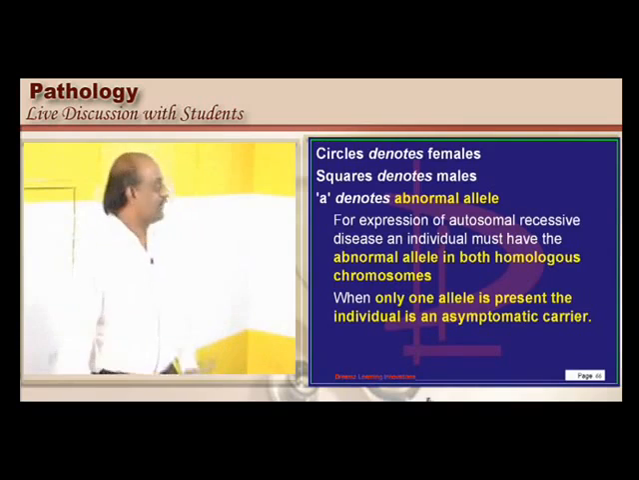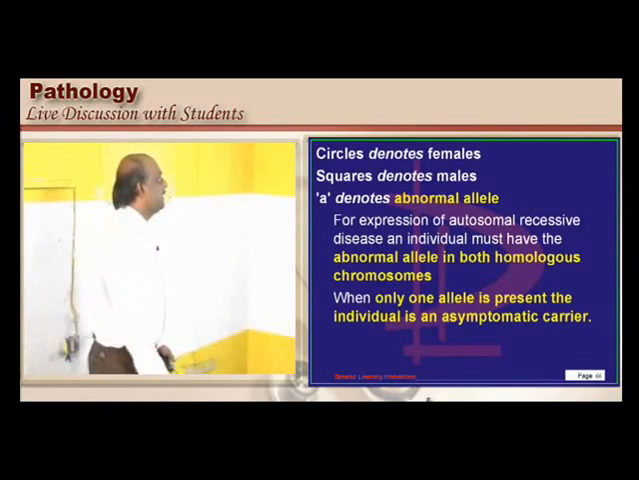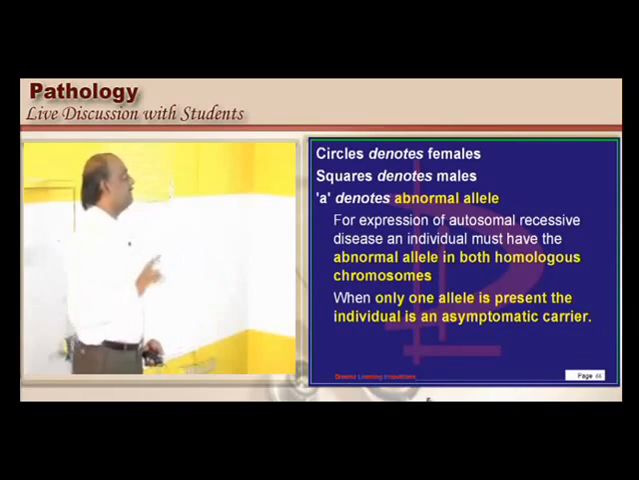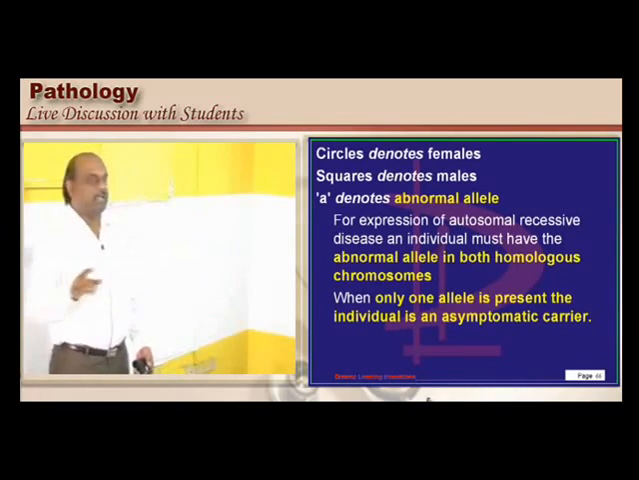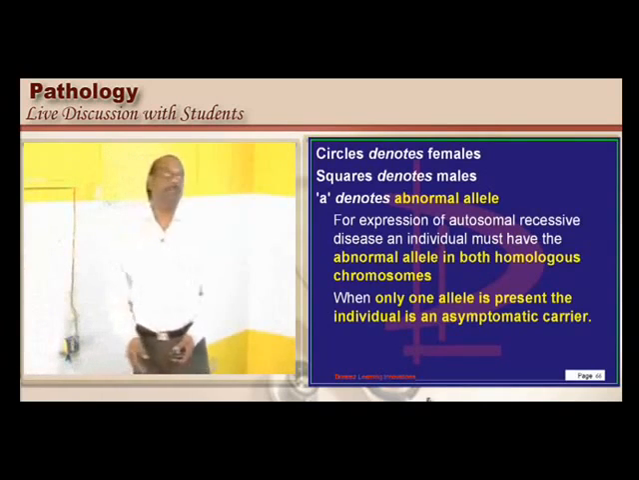was wrong. So you must be sure in pedigree also what is the representation. Circles are females, squares are males. Small a means abnormal allele, and we will anyway take in the other questions how do we represent.